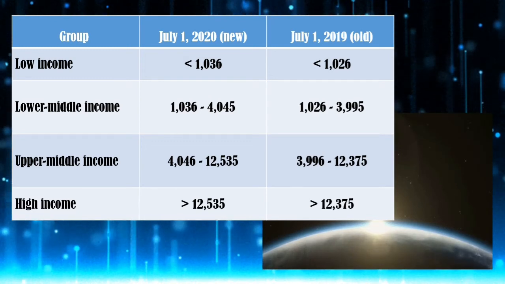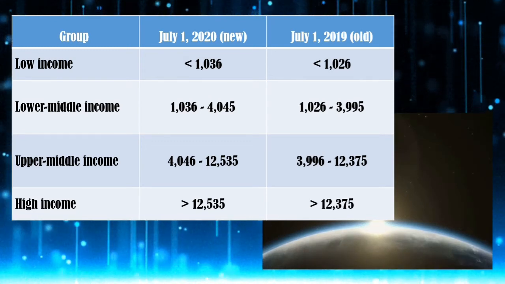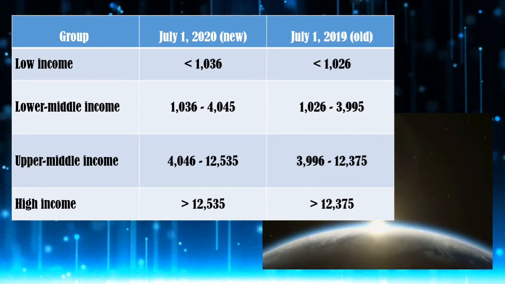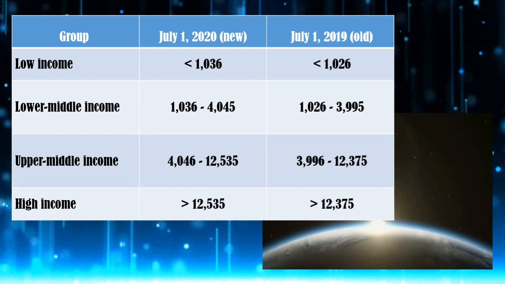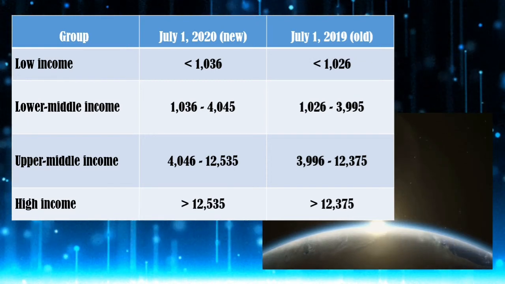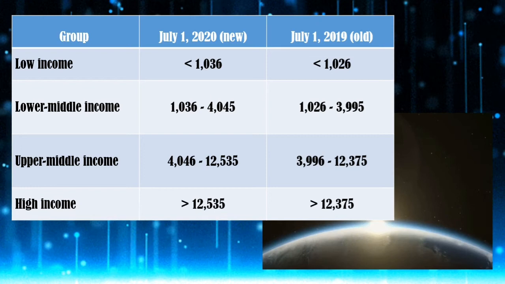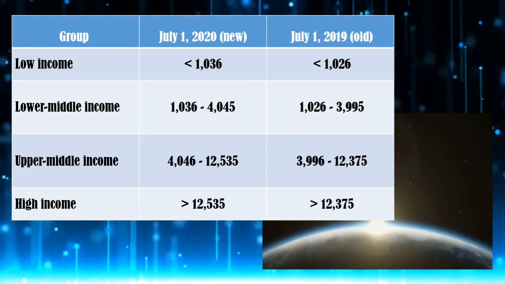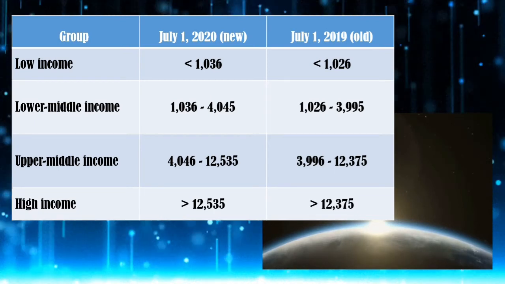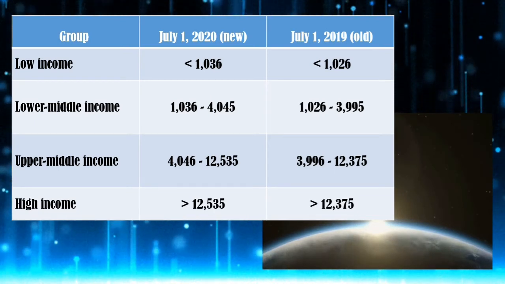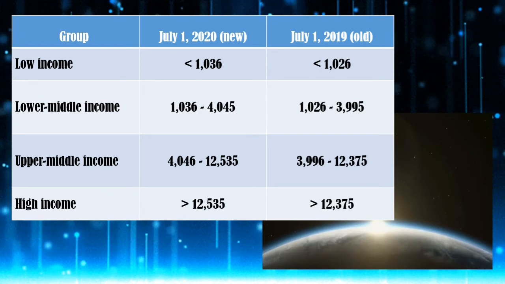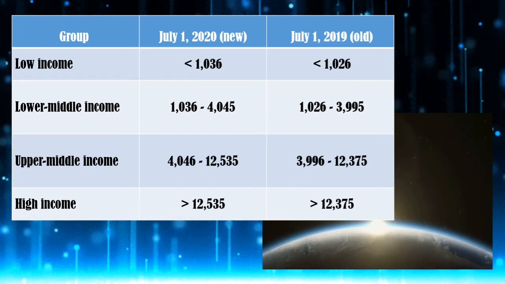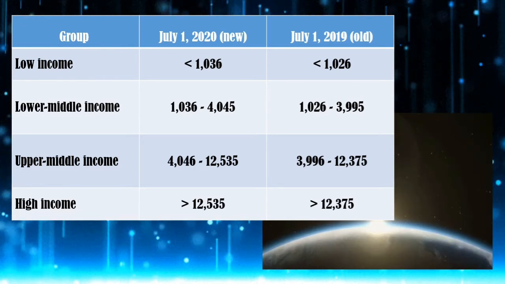So from below 1,026 for 2019, now we have 1,036 US dollar per capita in the low income groups, while for the high income groups, last year we have higher than 12,375 US dollar GNI per capita. But for this year, as of July 1, we have greater than